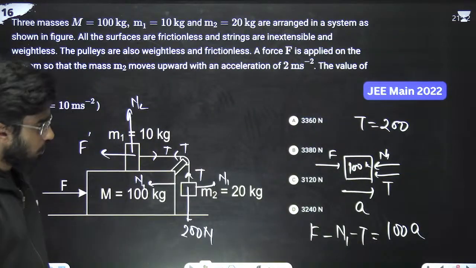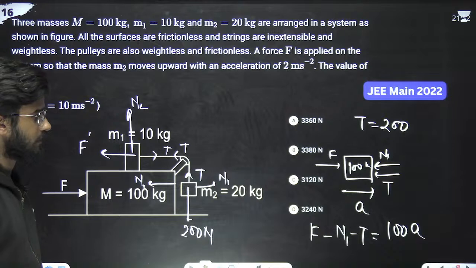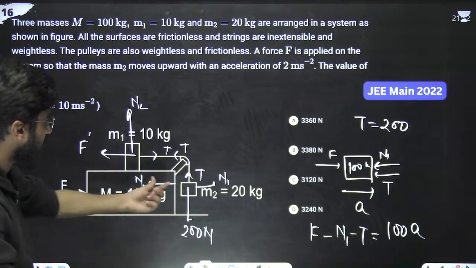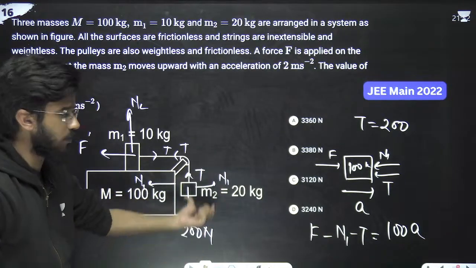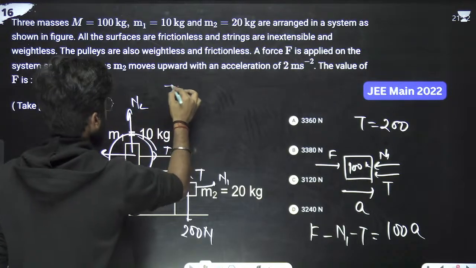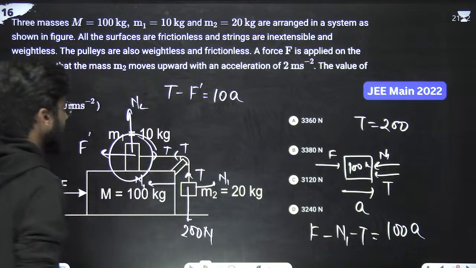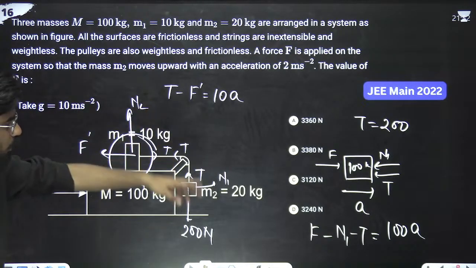Great. Now this is the equation on this particular block. We have written the equation on this particular thing. Now write the equation on this block. So T minus F dash is equal to 10A. Right? So you have to solve this.